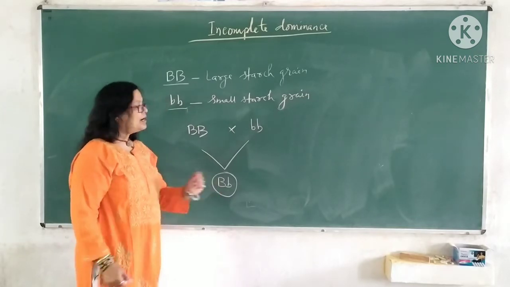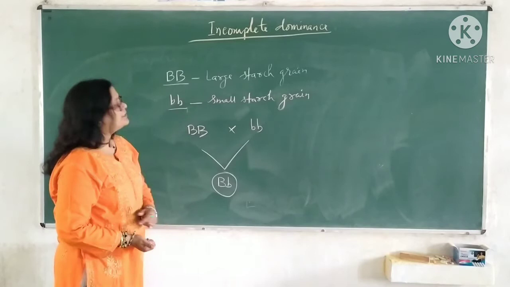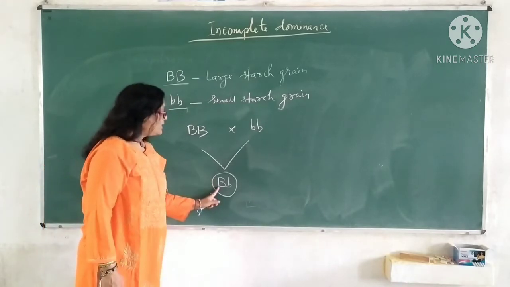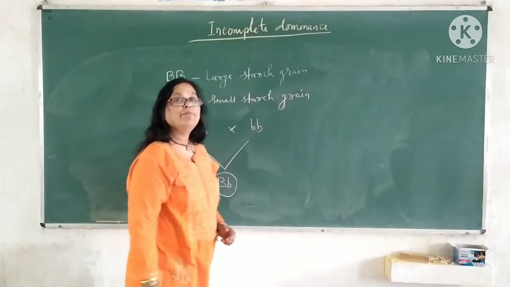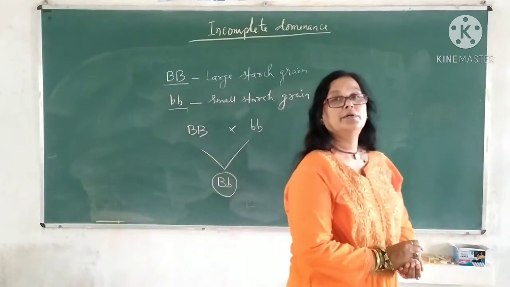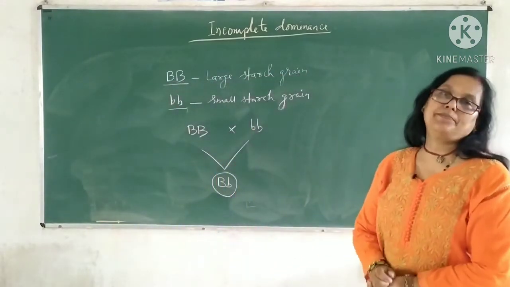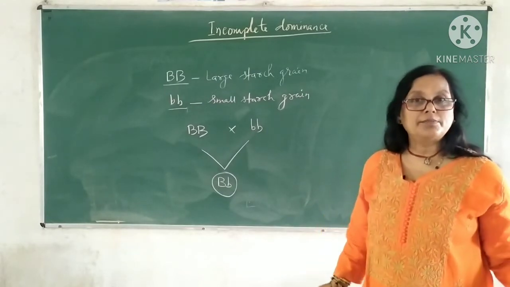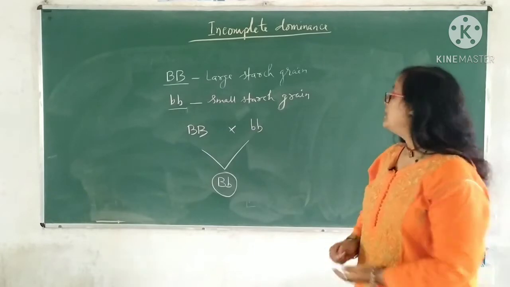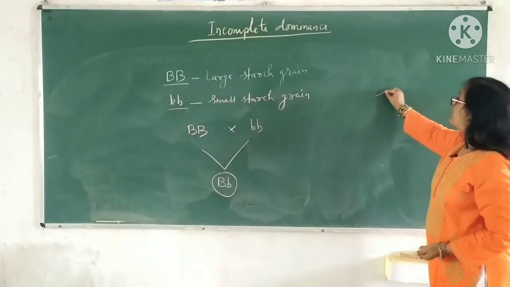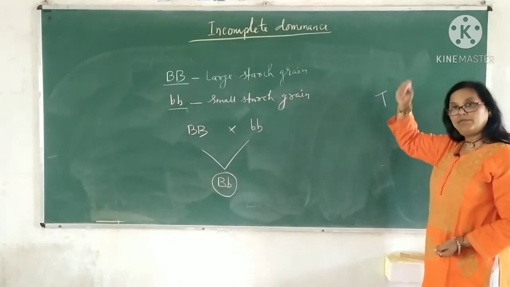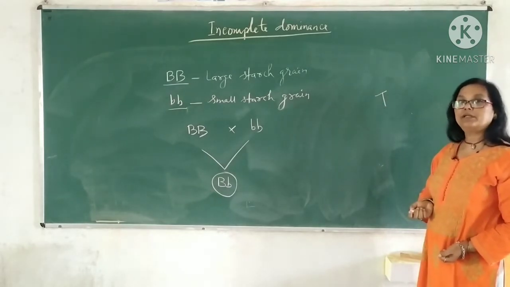Clear, na? Now, an inference has been derived. A single factor may produce different phenotypes, more than one phenotype. It is not autonomous at all. As you have seen in the case of Mendelian work, this tall factor will always produce a tall phenotype, not intermediate.